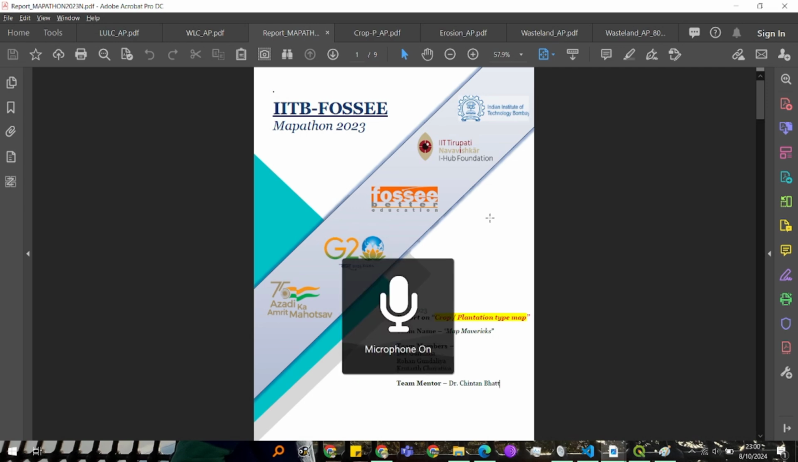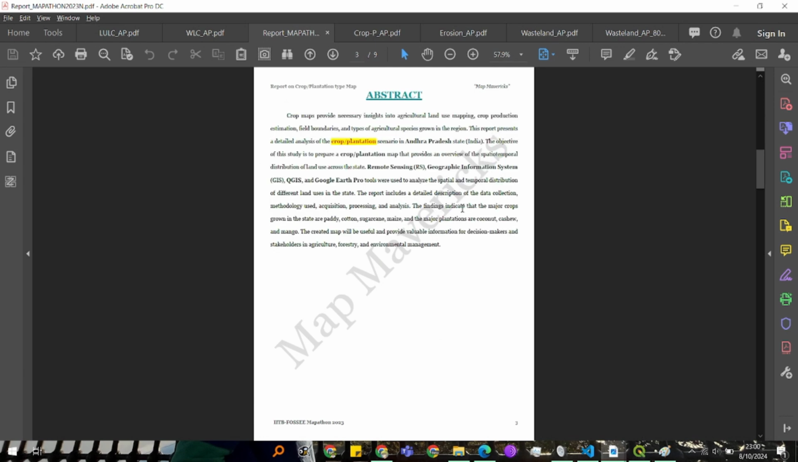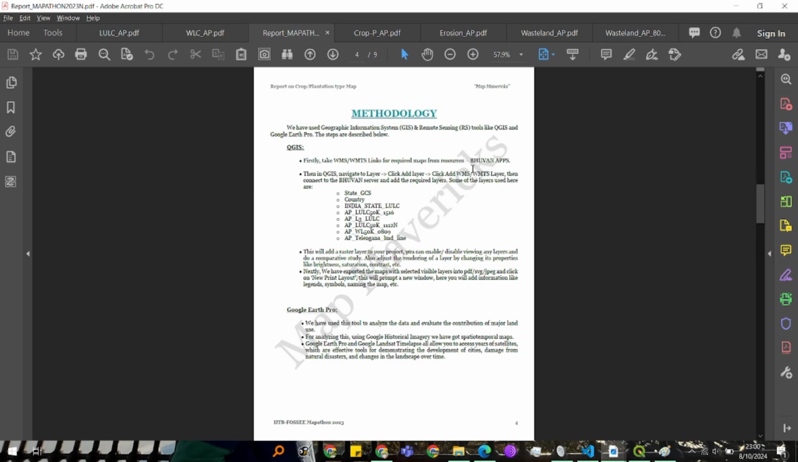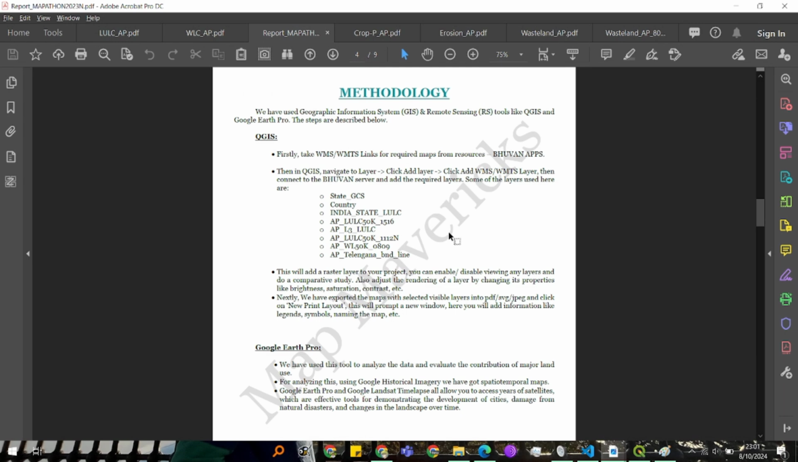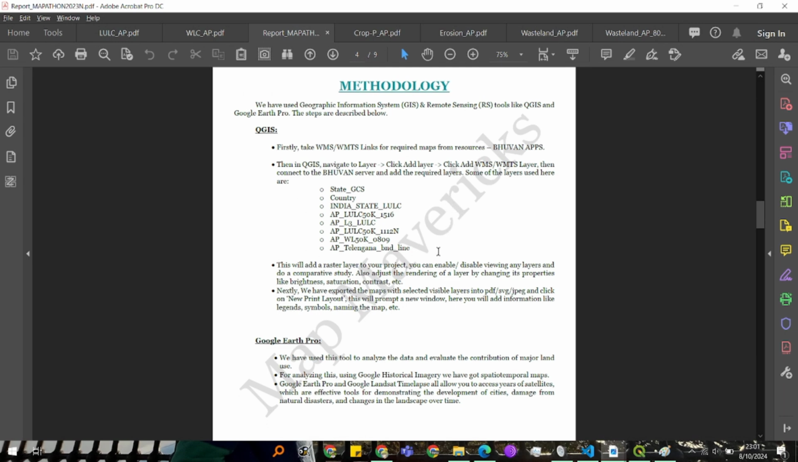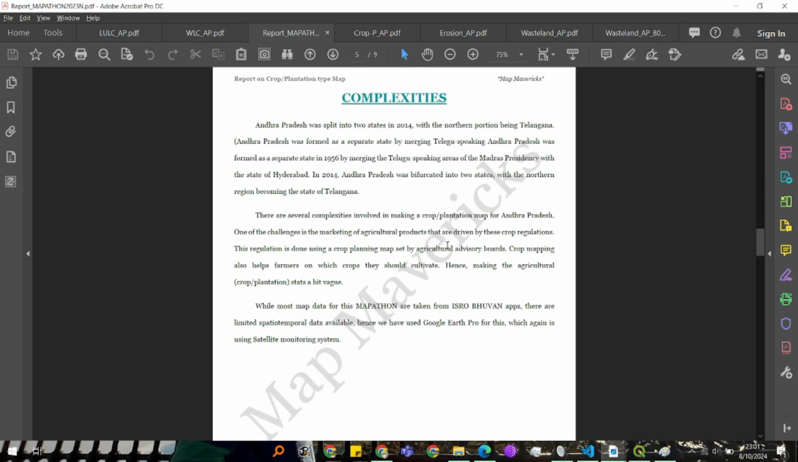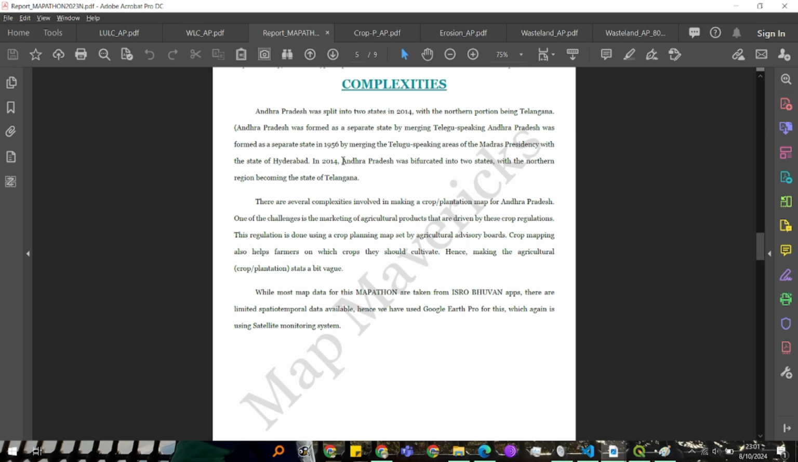So, basic information about the team and our team mentor. I will put this PDF in the description and the material section also. There are some great methodologies written down: how you can utilize them, what layers we have used, the steps to achieve the layers, and the complexity involved.